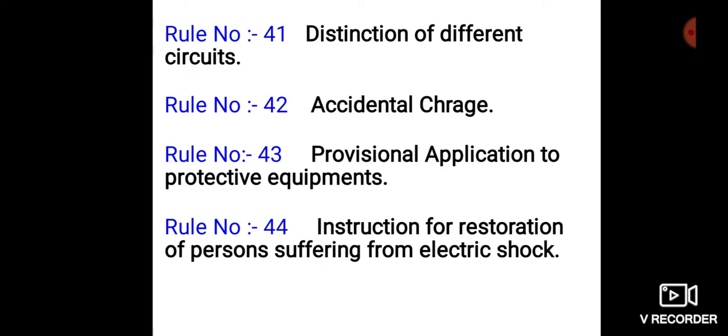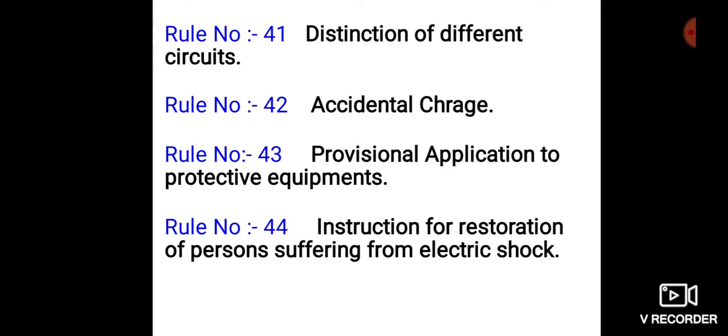The owner of every generating station, enclosed substation, enclosed switch station, and every factory or other premises to which this rule applies shall ensure that all authorized persons employed by him are acquainted with and are competent to apply the instructions referred to in the subject rule.